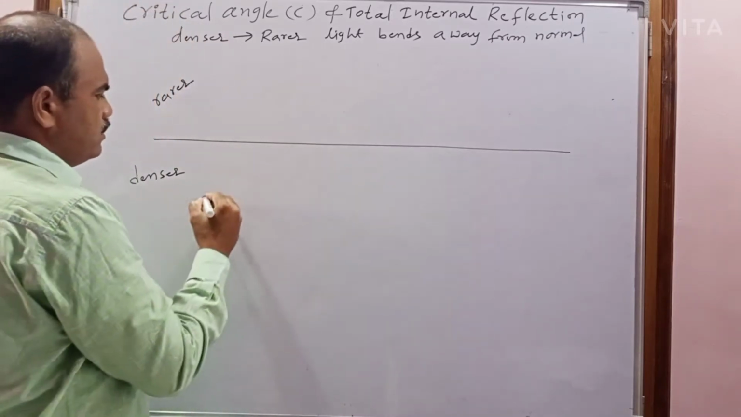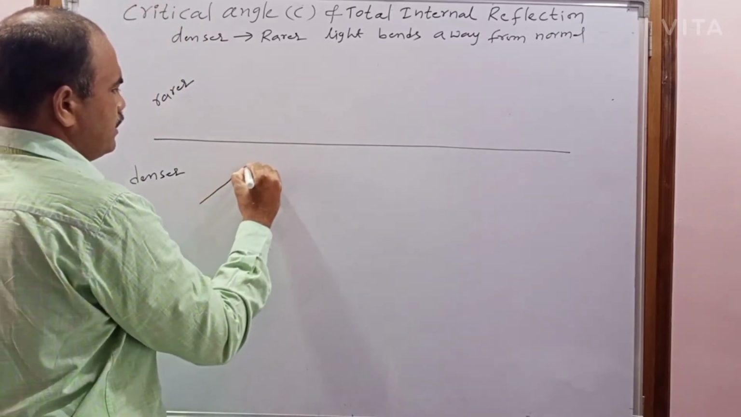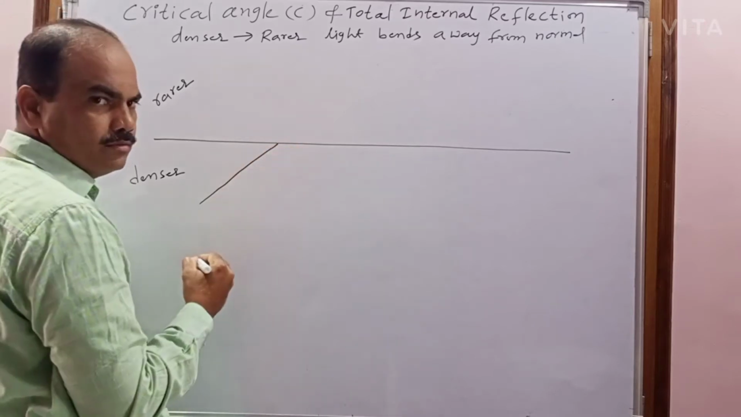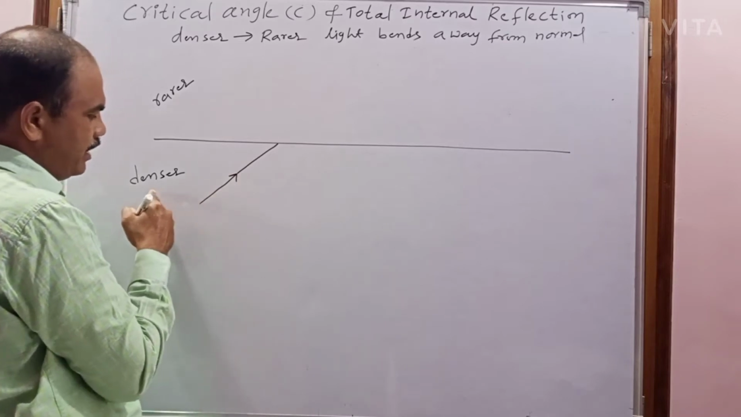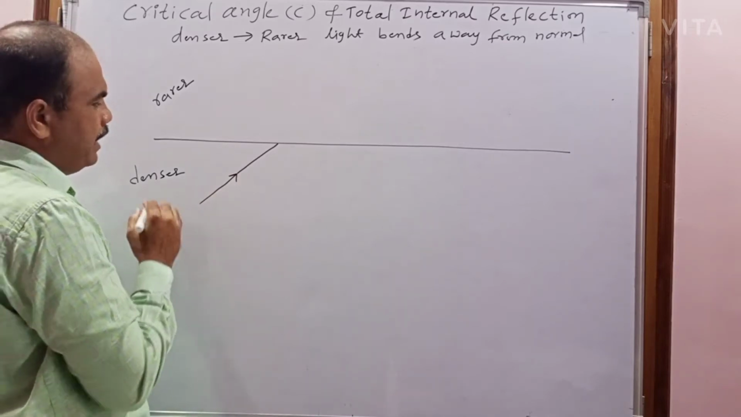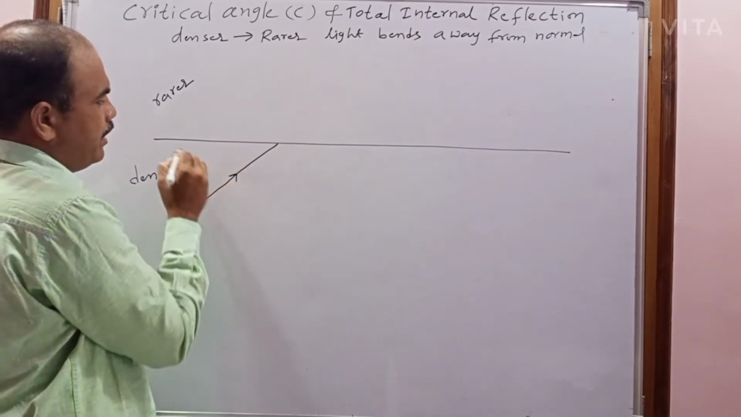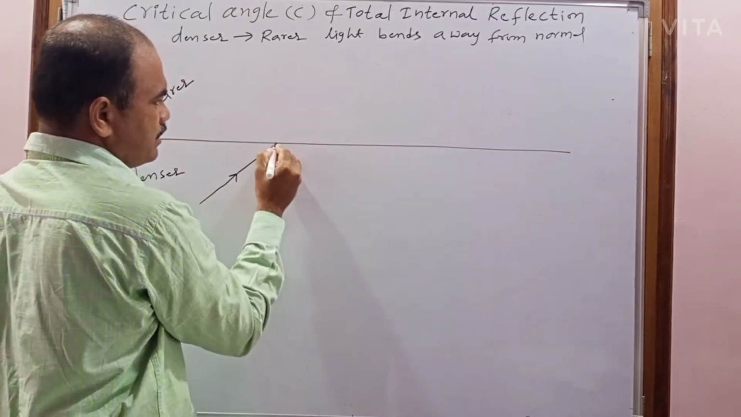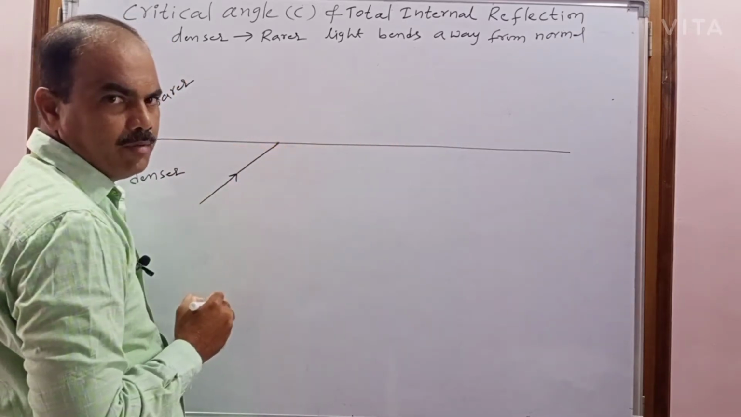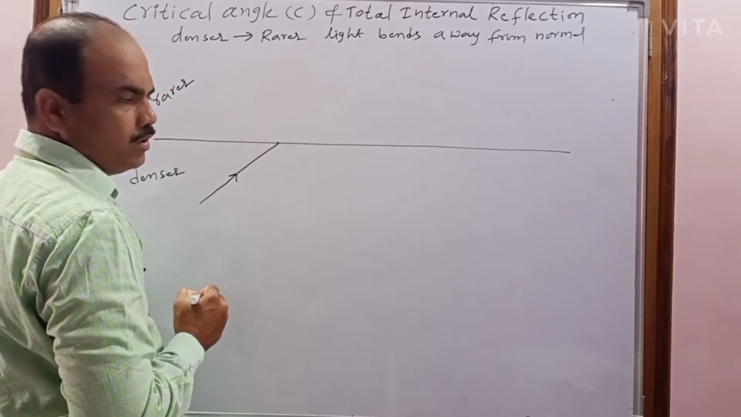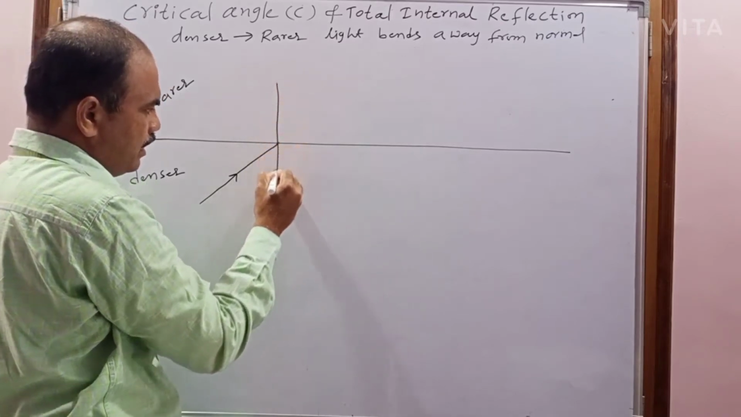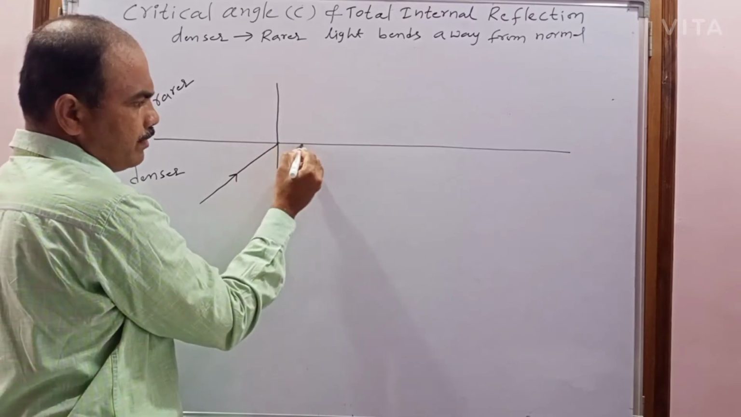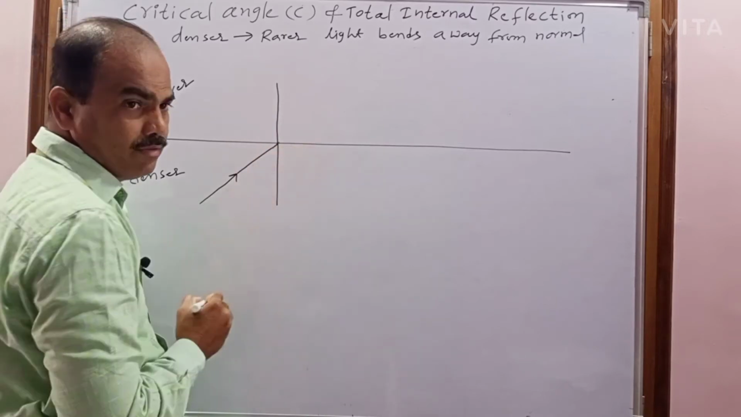Now consider this is the light ray, the light coming from a source in the form of a ray, and it is initially traveling in the denser medium. It will be incident on the surface here. This point will be considered the point of incidence. To understand the behavior, I am drawing the normal. This is a normal for the plane surface.